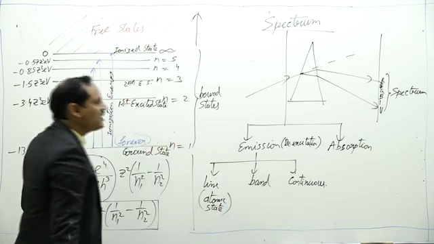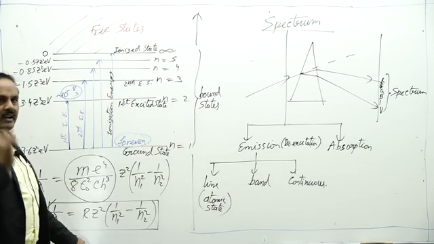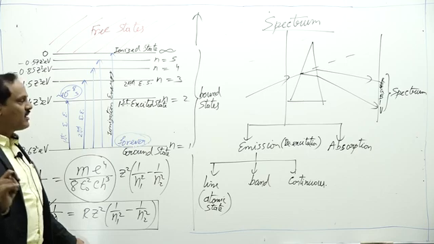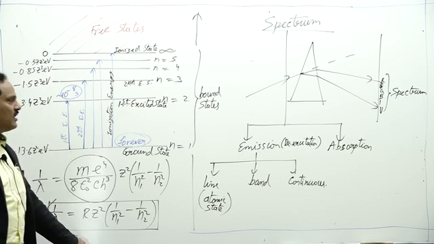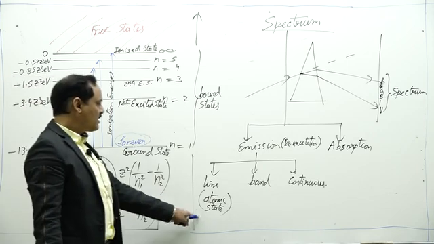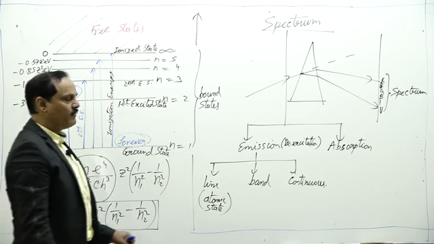When the source is in atomic state, it emits light of distinct colors or distinct wavelengths, so only bright lines of those distinct colors will be obtained.